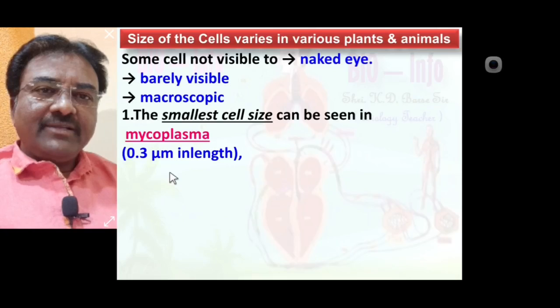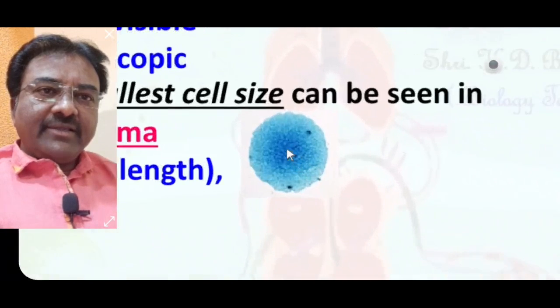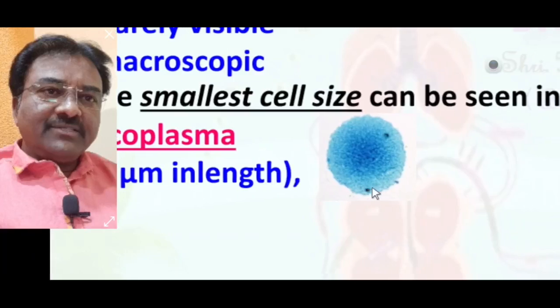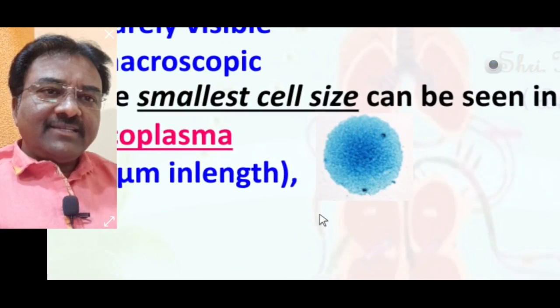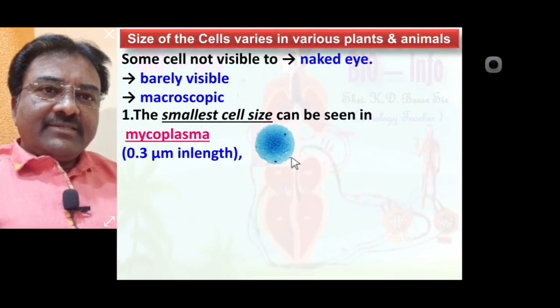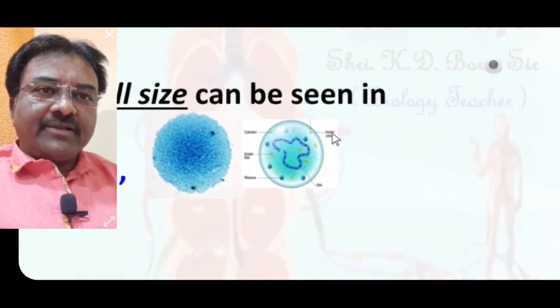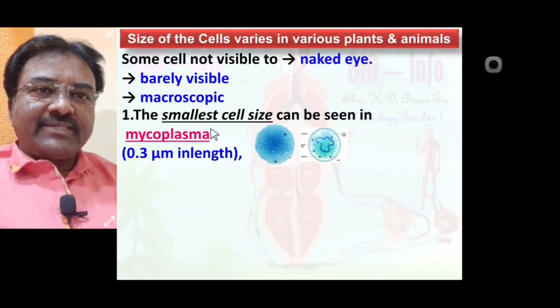Always remember. Look at the figure here. All the dotted points are mycoplasma. So these are the mycoplasma cells. Mycoplasma cells are seen in a compound microscope or electron microscope, which means this is the smaller cell. Mycoplasma is about 0.3 micrometer in length, and this is the smallest cell size.